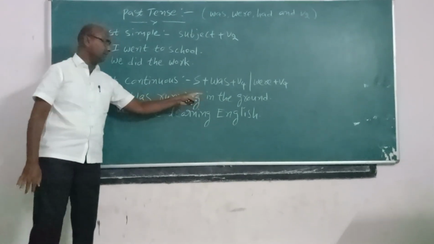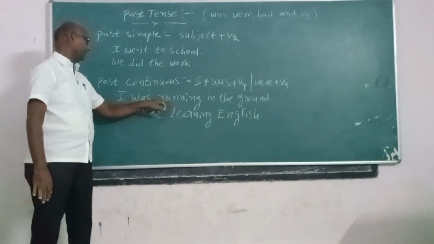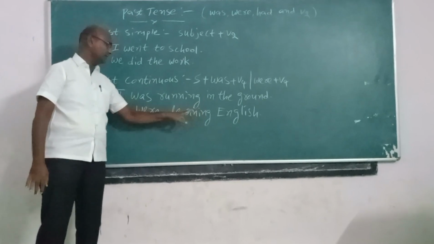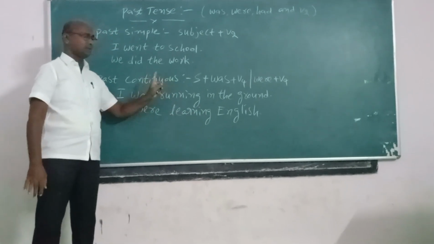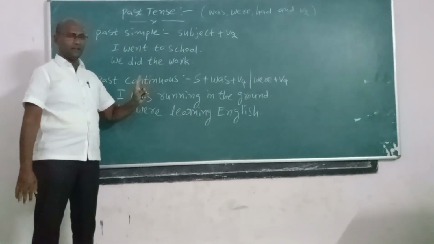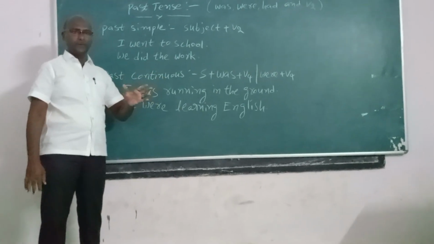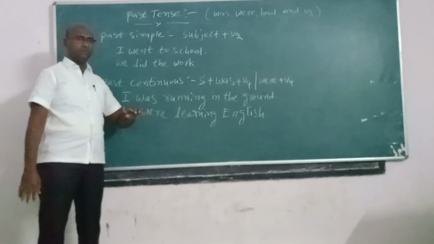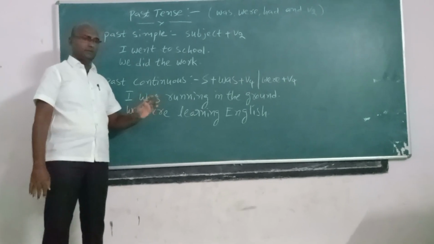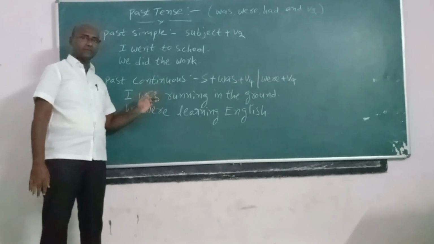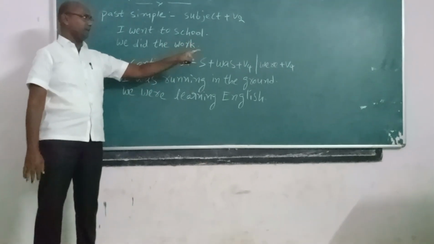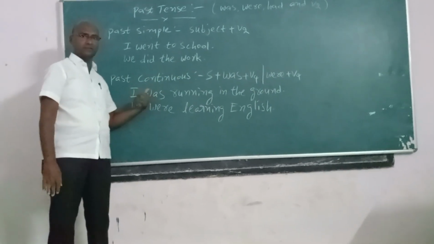I was running in the ground. Was plus V4. We were learning English. Were plus V4. The subject takes either was or were, and V4 means the -ing form. Was plus -ing form, were plus -ing form. That is what we call the past continuous.